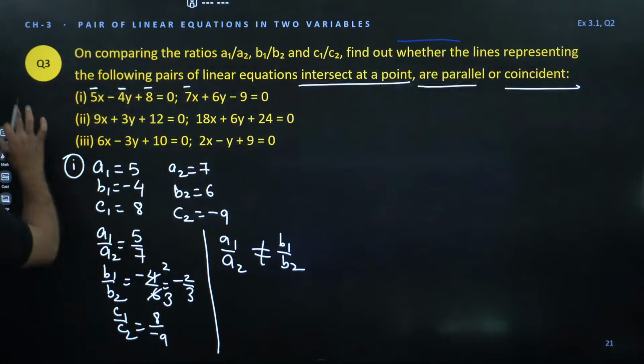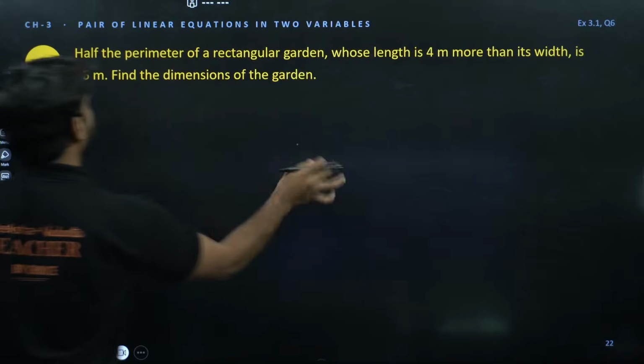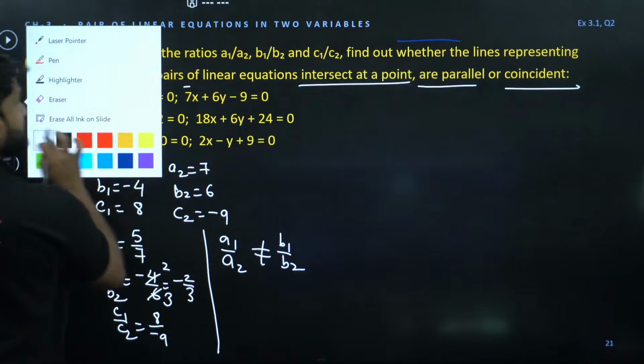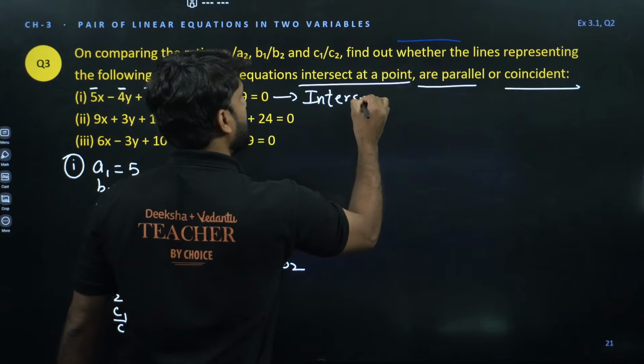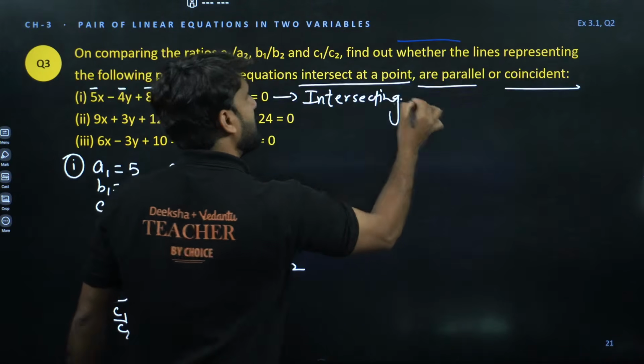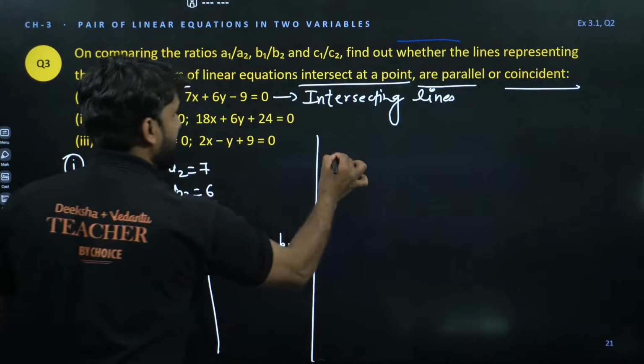So the answer of this, what can we write here? This is intersecting lines. I hope this is clear to you all. Similarly, now let's do the second question.